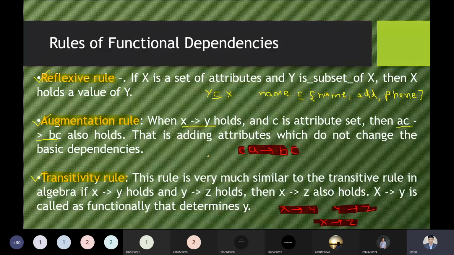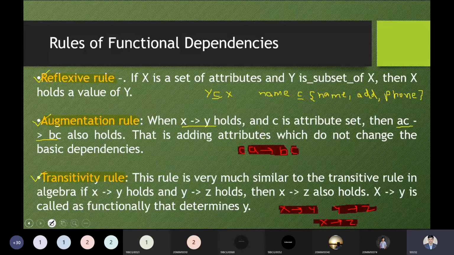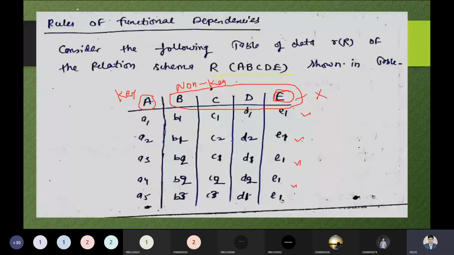Okay. So this is the point from which we have to start our learning about functional dependency. Silly mistakes will lose your marks, so please understand the concept properly. Okay. So now move to the next slide. There are some rules of functional dependency we are studying. So let us understand a simple example.